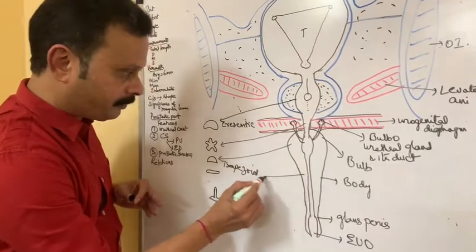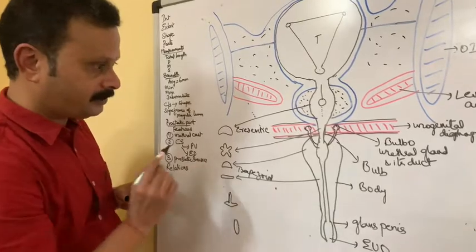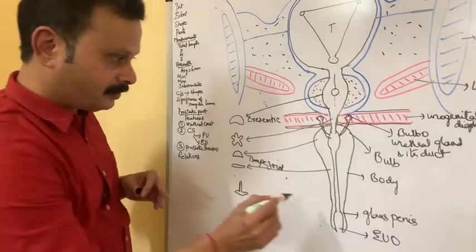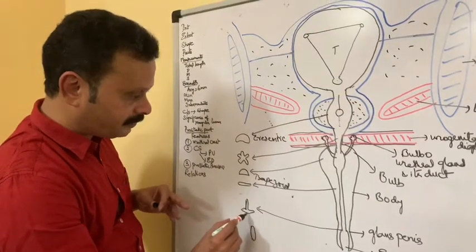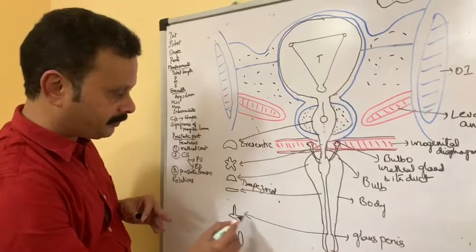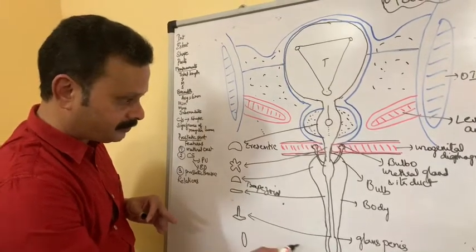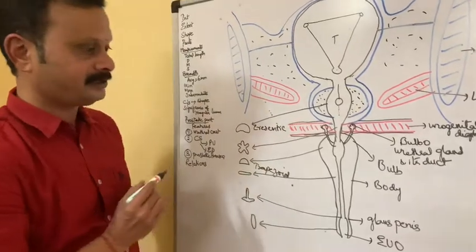At the body of the penis, it presents a transverse slit. At the base of the glans penis, it presents an inverted T-shaped slit, and at the external urethral orifice it presents a sagittal slit on cross section.